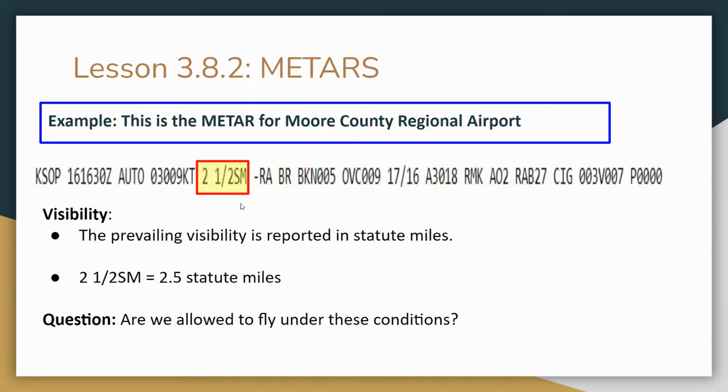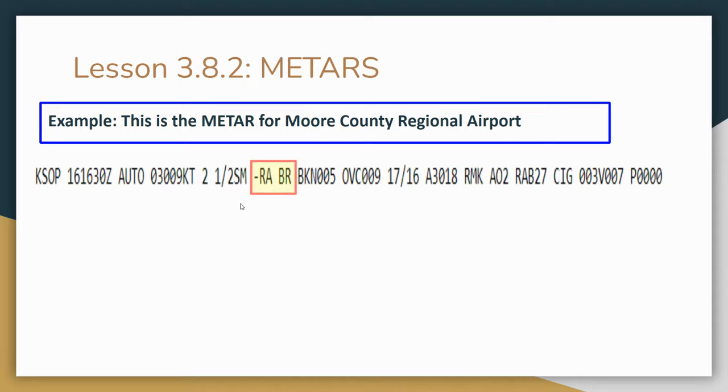Tell me the answer. Go ahead, pause the video, think of the answer. The answer is no, because it's less than 3 statute miles. And remember, we need 3 statute miles to fly our drone. So we could not fly our drone this day. All right, that's that. Going over to the next one.